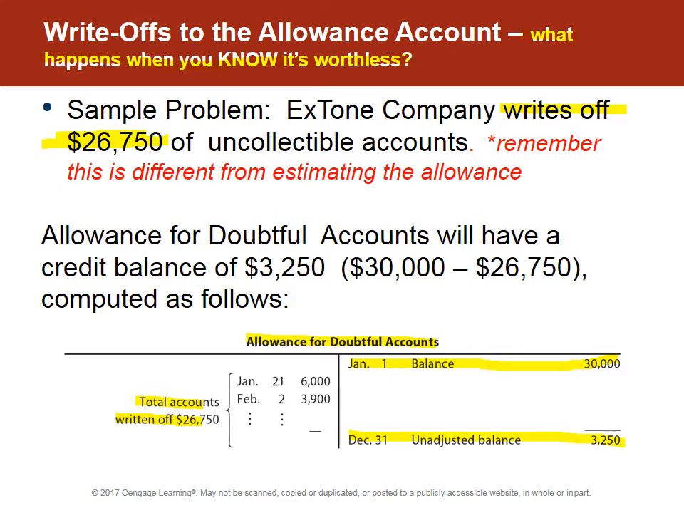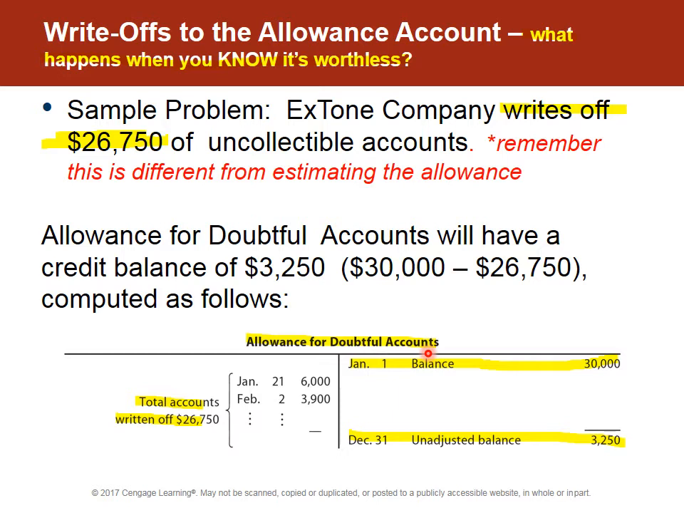So a few comments here. First of all, remember, it's an estimate. So this $30,000 was an estimate. Our estimate was wrong, as estimates often are. Only $26,750 was determined to be uncollectible. So we now have a balance in our allowance for doubtful accounts of $3,250 because we incorrectly estimated. It is extremely unlikely that a company is going to be able to estimate exactly the amount of accounts receivable that they're holding that will be bad, that will have to be written off.